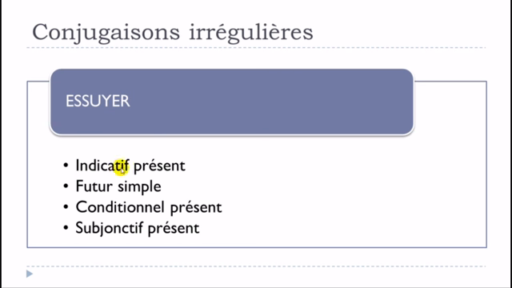So we're talking about l'indicatif présent. We will see that le futur simple will be concerned as well, and then conditionnel présent and subjonctif présent. For the other tenses, this verb will behave like all the other regular verbs ending with er.